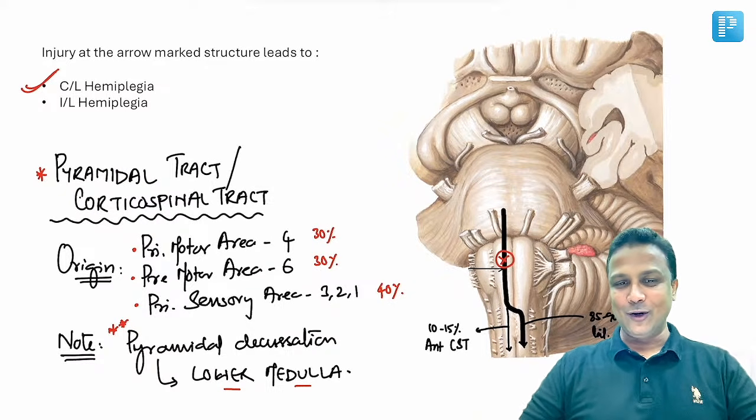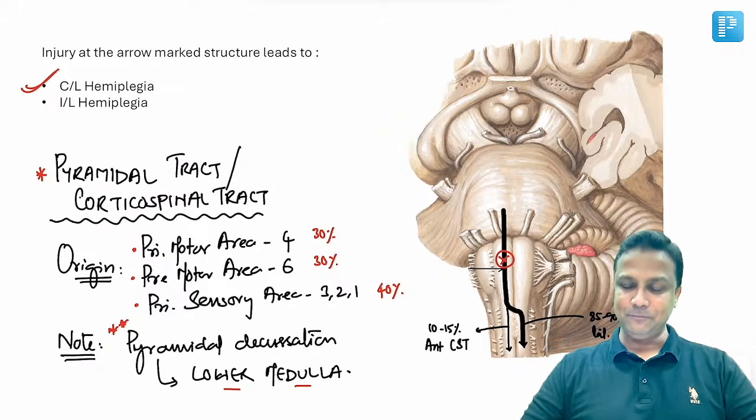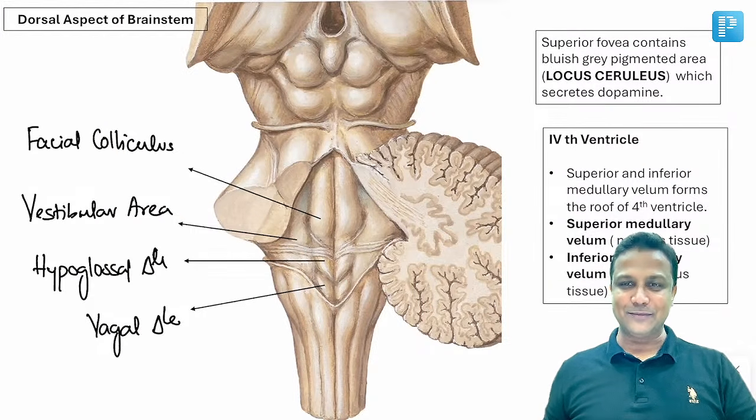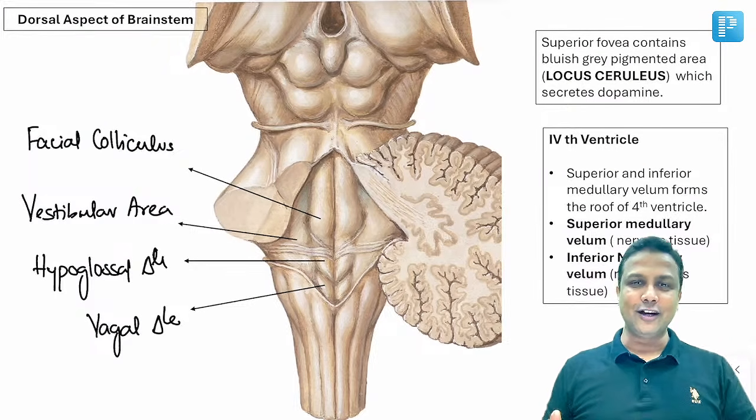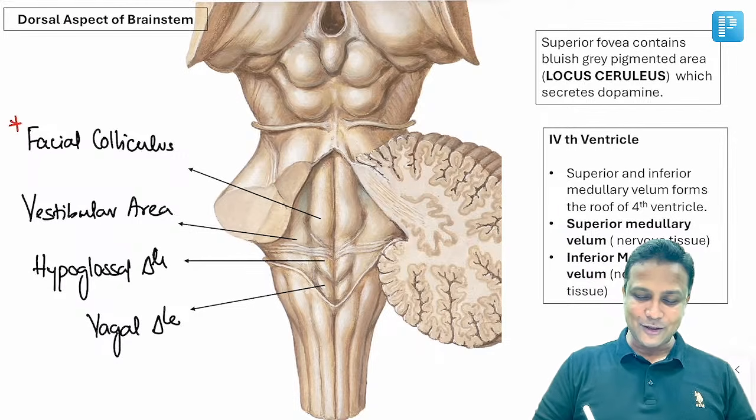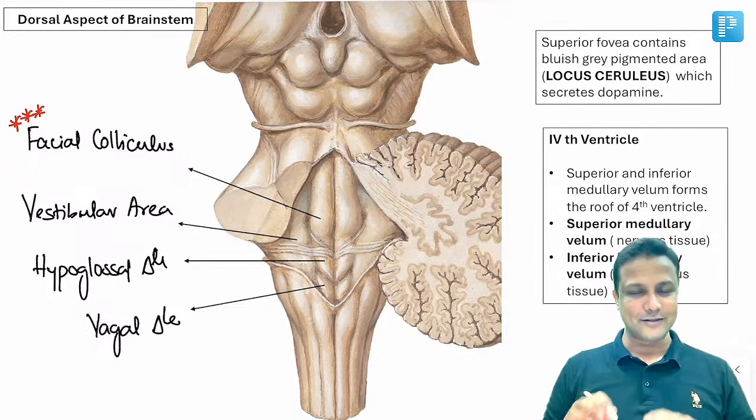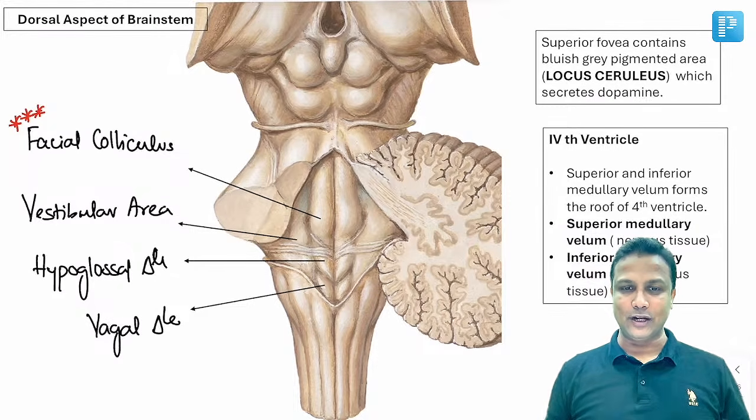Okay, so thank God we are done with one more concept in this diagram. अब चलिए इस ब्रेन स्टेम को हम पीछे टर्न करते हैं. Let us see the dorsal aspect of brain stem. अब डॉर्सल एस्पेक्ट ऑफ ब्रेन स्टेम से ना हमेशा जो सवाल आते हैं, the questions are going to come only and only from this facial colliculus. Will discuss about that one in detail, don't worry. पहले हम फटाफट सब कुछ आइडेंटिफाई करते हैं.